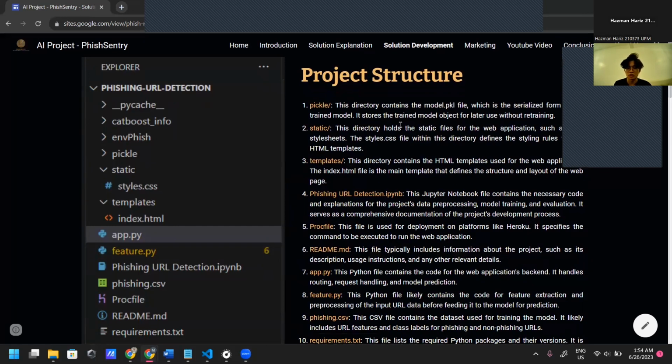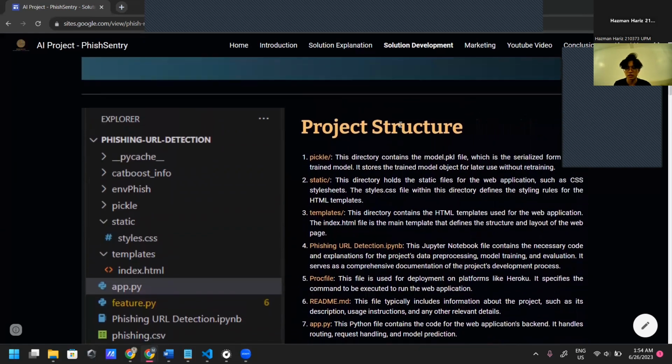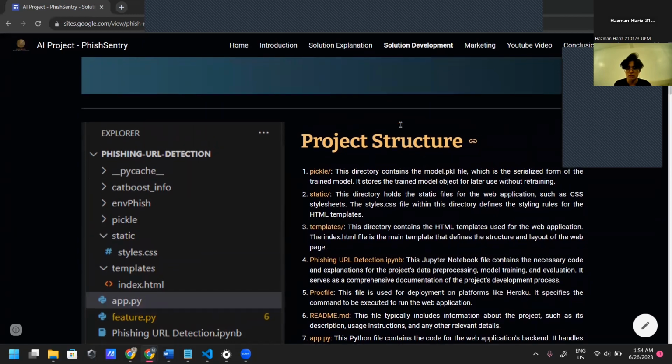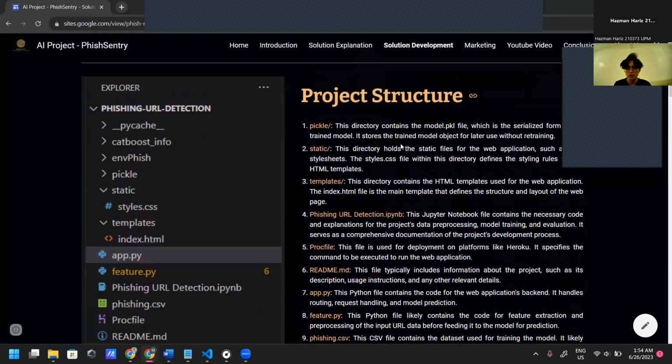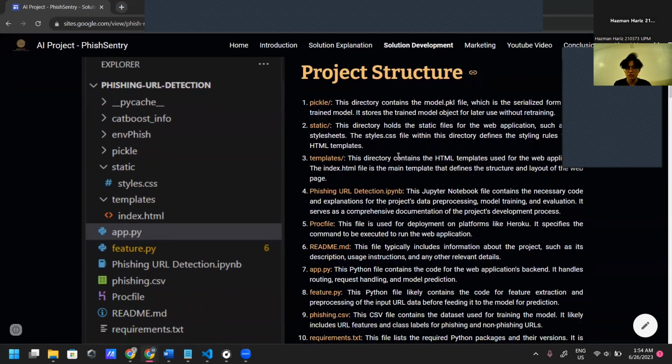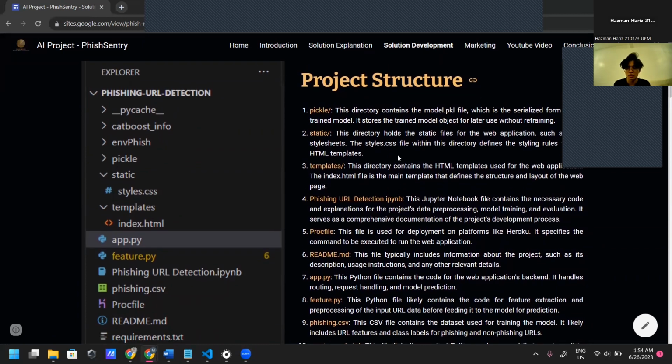This directory holds the static files for the web application, such as CSS style sheets. The styles.css file within this directory defines the styling rules for the HTML templates. The templates directory contains the HTML templates used for the web application, such as index.html, which is the main template that defines the structure and the layout of the web page.